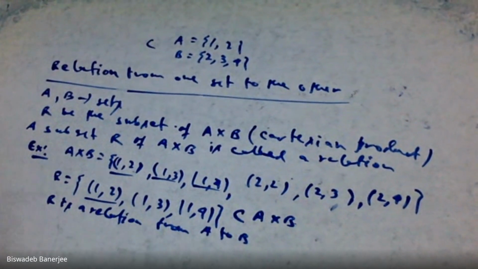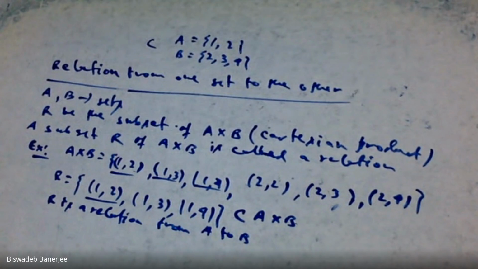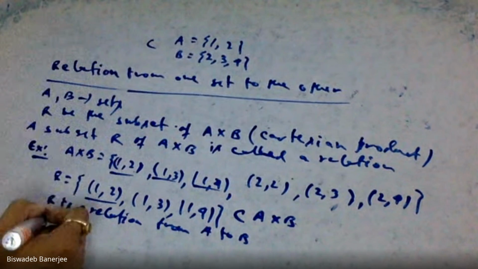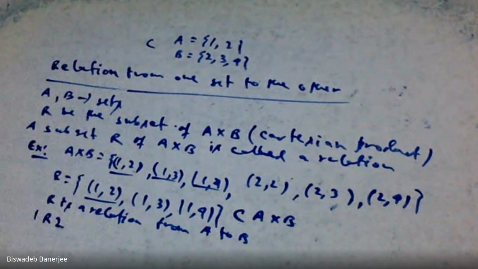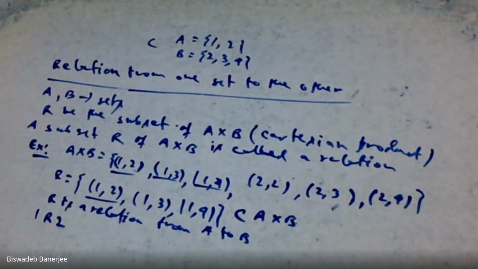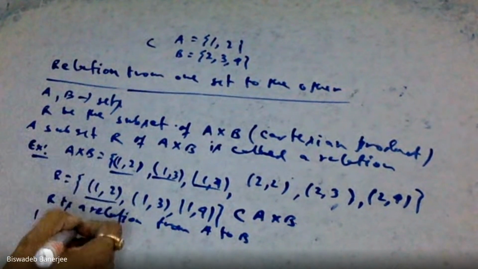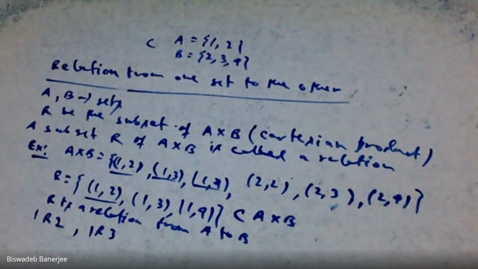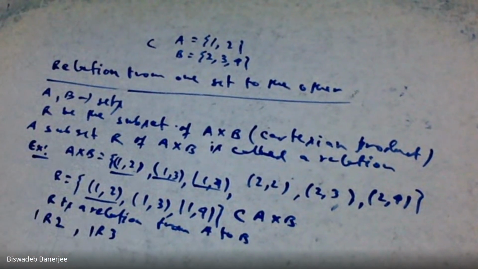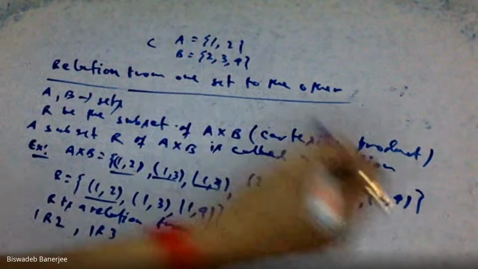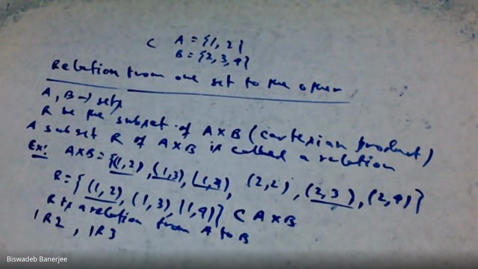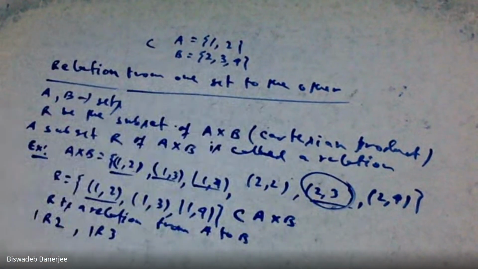And we write them as 1 related to 2. 1 is related with 2 because in this relation (1,2) is present. Similarly, 1 is related to 3, and so on. See that (2,3) does not belong to R.